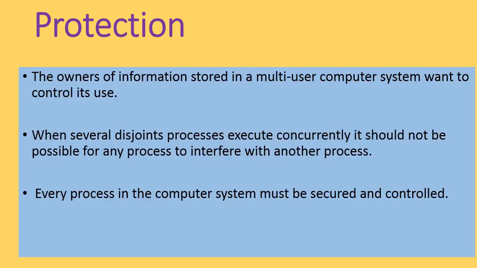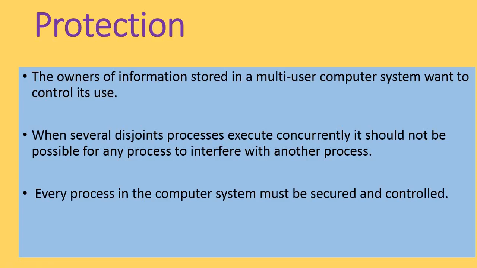Now protection. Here the owners of information stored in a multi-user computer system want to control its use. When several disjoint processes execute concurrently, it should not be possible for any process to interfere with another process.